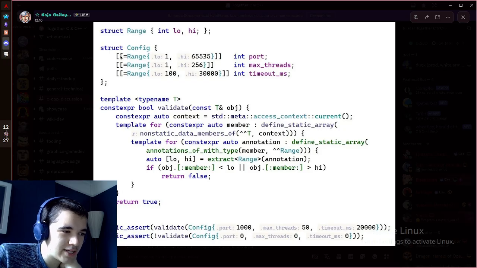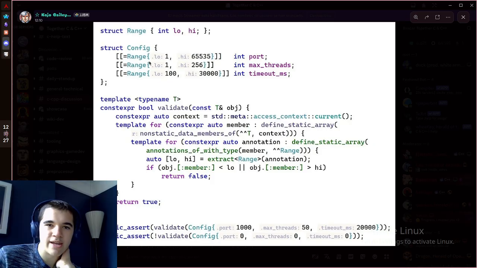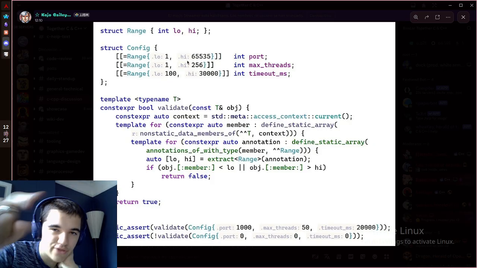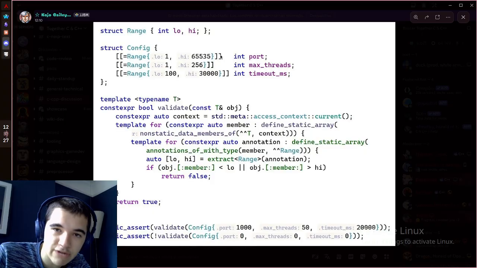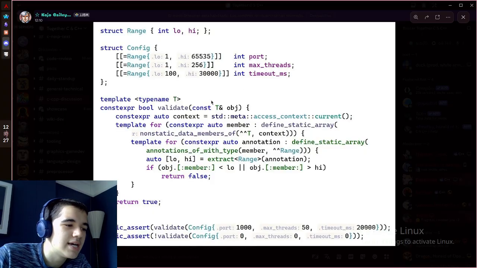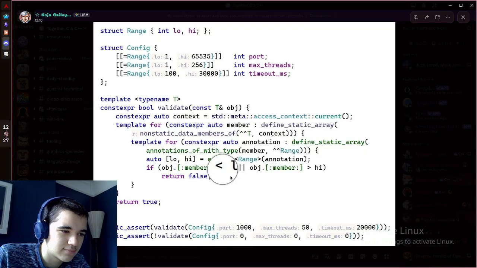For example, look here. You can define a struct, right? And then you can attach it as an attribute of sorts with this, I guess this thing equals. I mean, it's different from an attribute tag because it has the equals sign, but it is similar enough, right? Almost like how you would have a Rust macro, how you can attach those tags with the hashtag thing. It seems kind of similar to that, except the cool thing is it doesn't use macros or a separate language. Instead, it uses just built-in constructs, right?